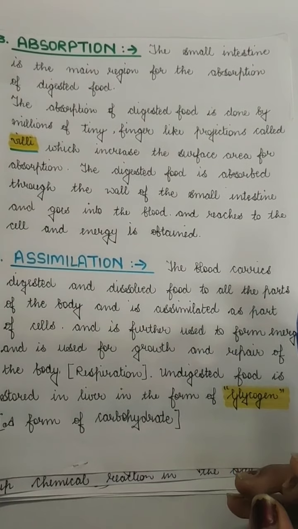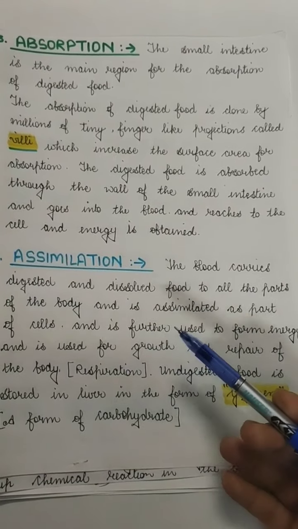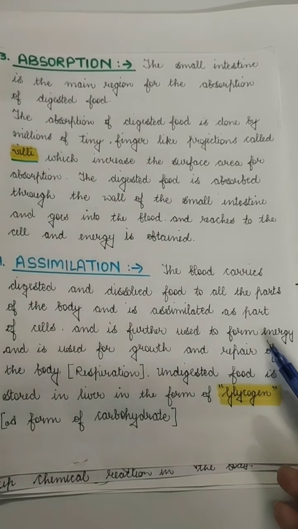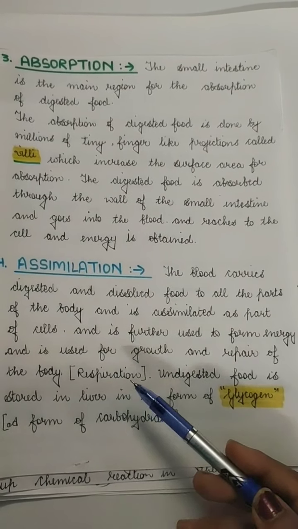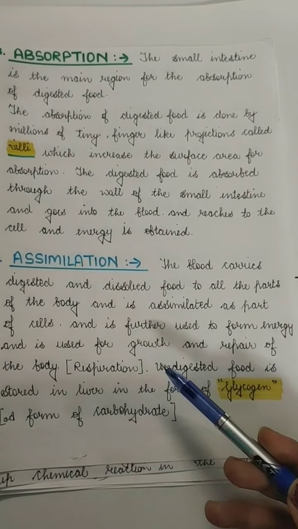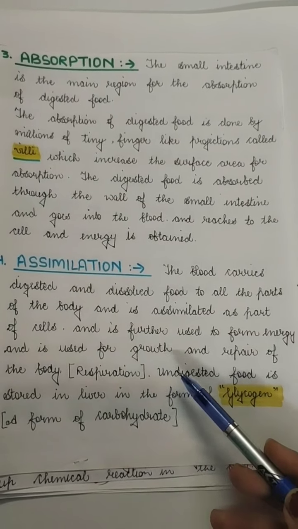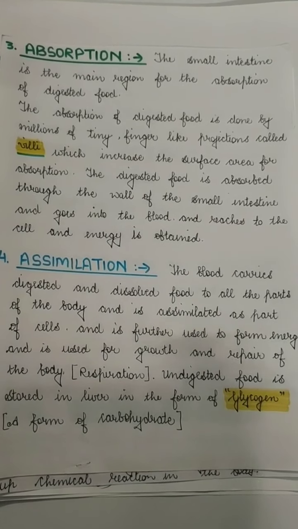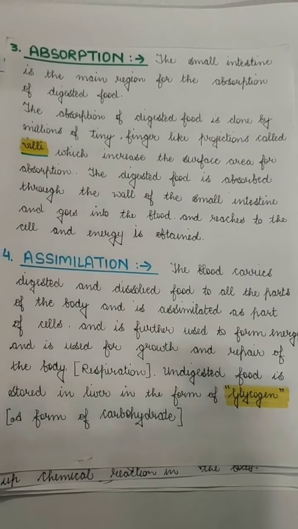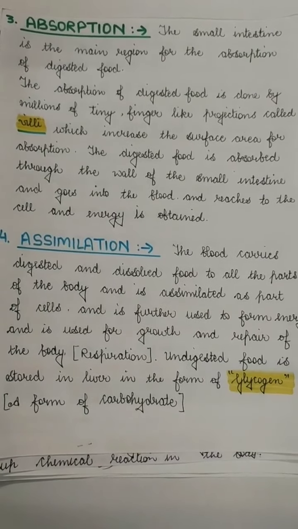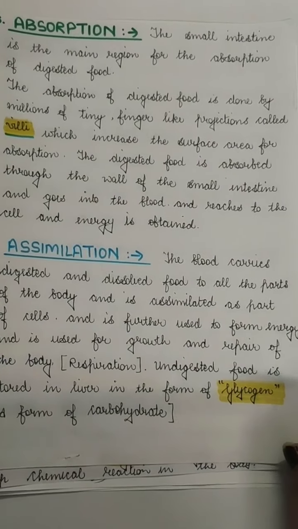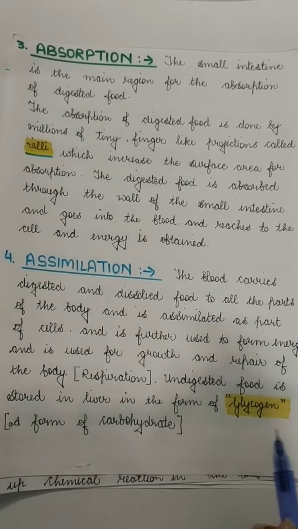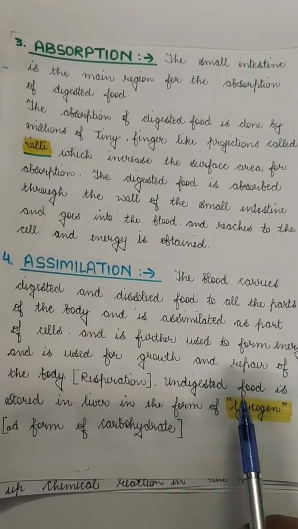So it is absorbed, and it is transformed into different things, that is energy. The energy which we require for growth and for repair of the body is made with the help of cellular respiration. There is also some portion of the food, not the undigested food which moves out of the body, but the things which are not used by the cells. That food is stored in the form of glycogen in the liver.